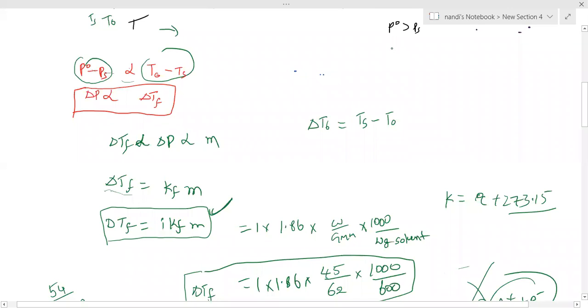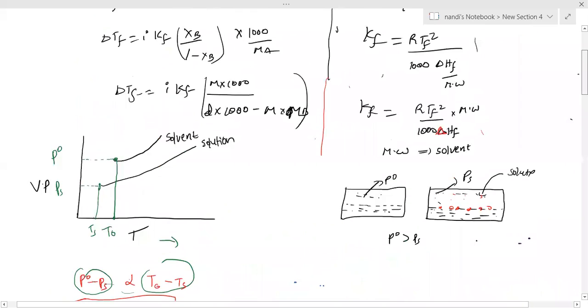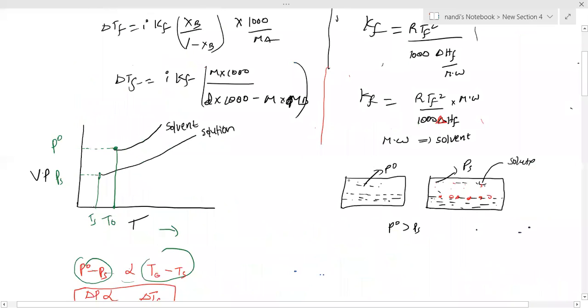Let's prove that one. Very simple. Initially P naught is there, more vapor pressure; this is less vapor pressure, and assume the temperature is the same here, say 25 degrees centigrade. Now this is more, but I need to get the same vapor pressure. Assume this has vapor pressure 10 and this has 20. To decrease vapor pressure, I need to decrease the temperature.